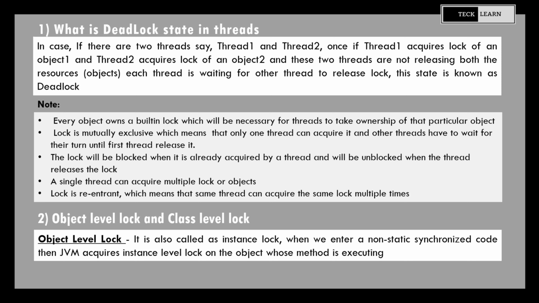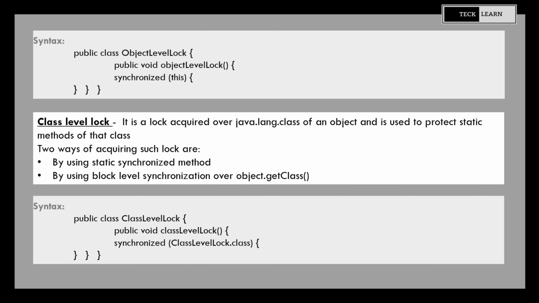2. Object level lock and class level lock. Object level lock is also called as instance lock. When we enter a non-static synchronized code, then JVM acquires instance level lock on the object whose method is executing. The syntax of object level lock is as shown below.